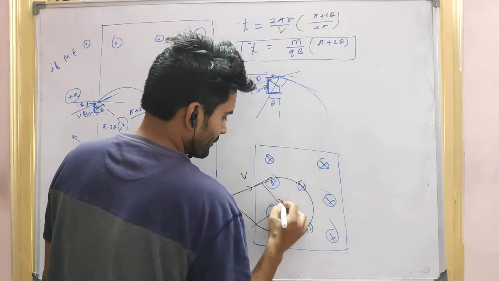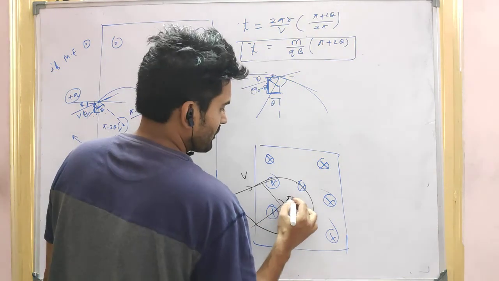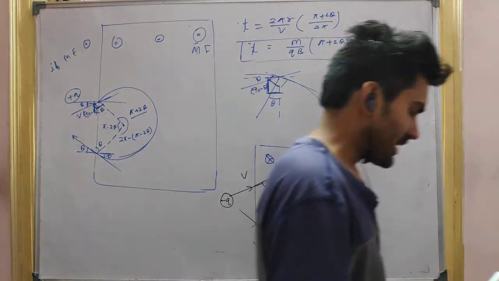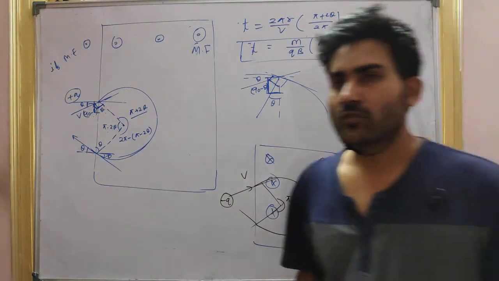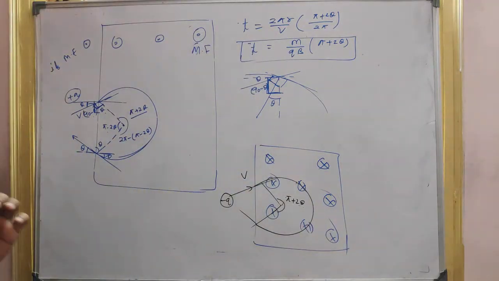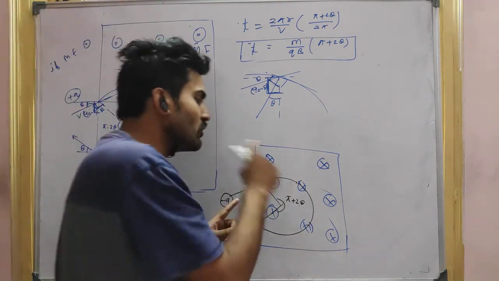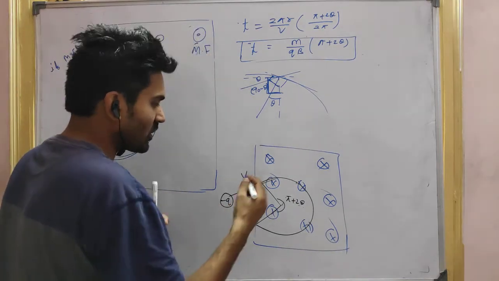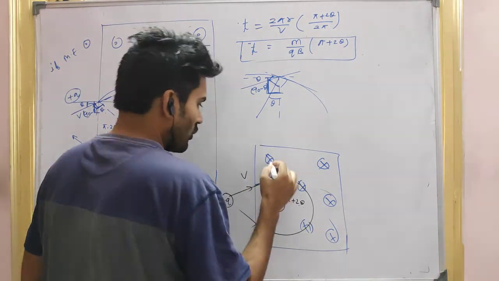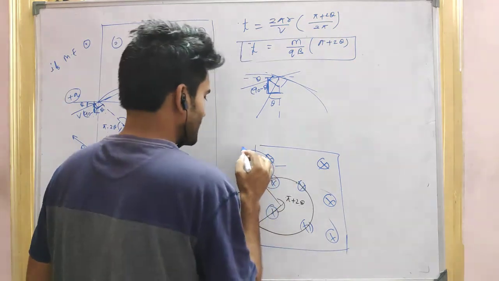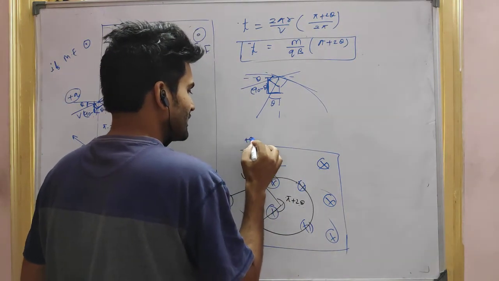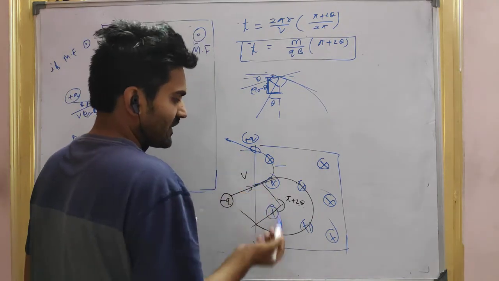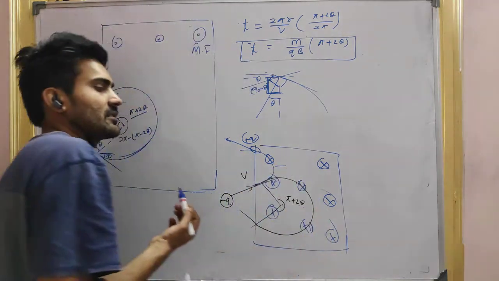So again the angle will be how much, guys? Tell me, pi plus 2 theta. Understood or not? You should understand how we will actually move it. If it is a positive charge, how will it go? If it is a positive charge, it will go like this. If it is negative, it will go like this.